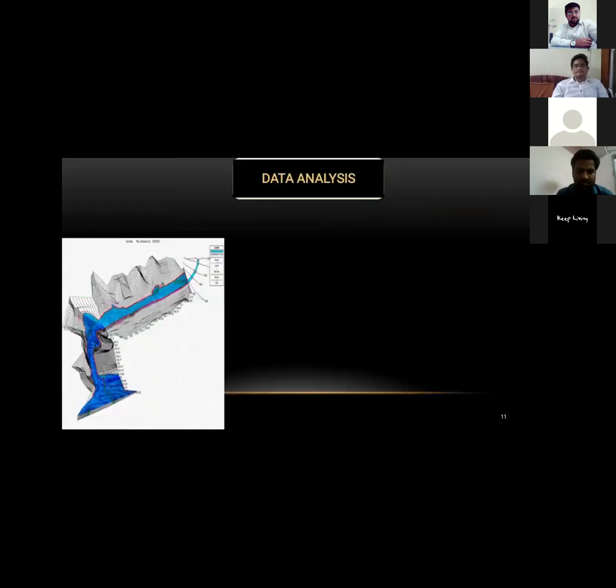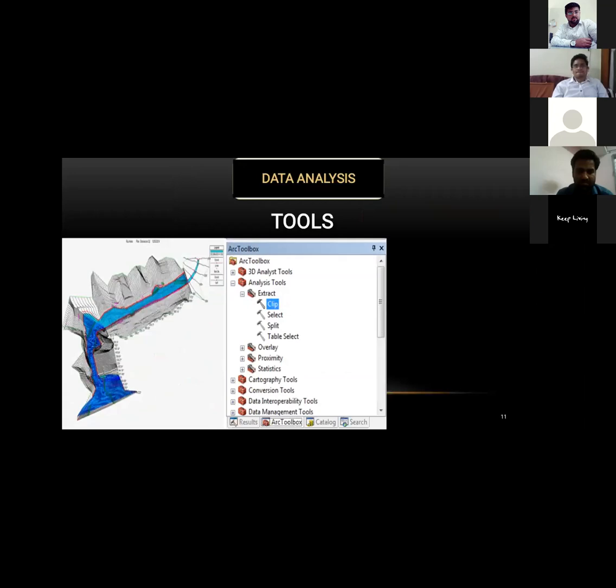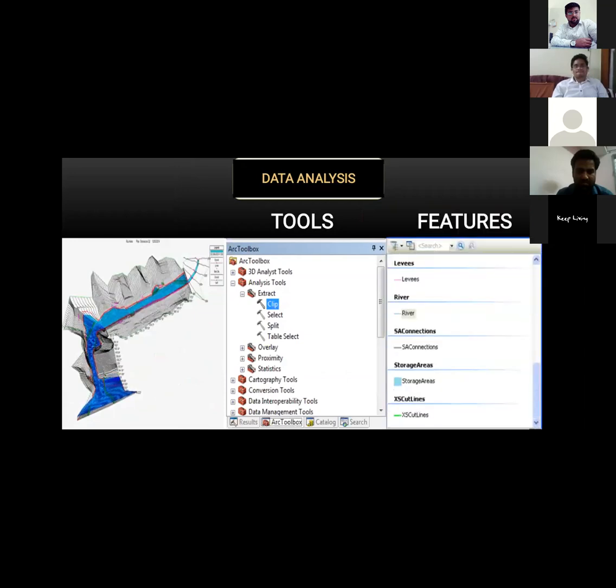So coming to the data analysis, we are performing the data analysis using the HEC-GeoRAS extension, where many features like the creation of data layers and their layer setups are available.